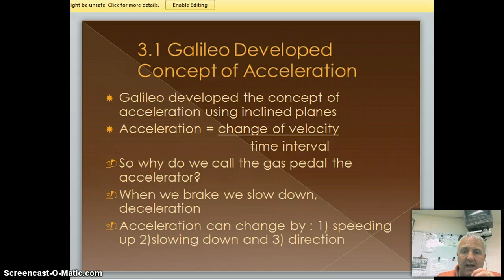Now, Galileo developed the concept of acceleration. And basically, you can see right here that acceleration is the change in velocity divided by the time interval. Now, we know from last chapter that we're talking about a change in velocity, okay, we're either going to speed up, slow down, or change our direction. And so that's what we're talking about, that change divided by the time interval, how long it takes to do that. All right, and as you can see down here, acceleration can be 3 things: speed up, slow down, or change direction.